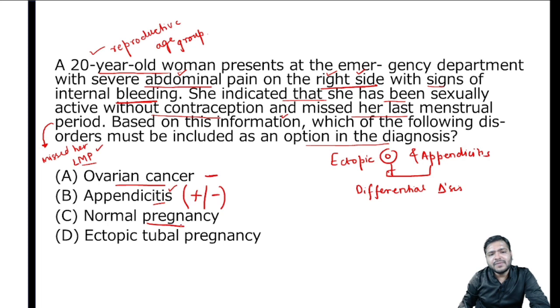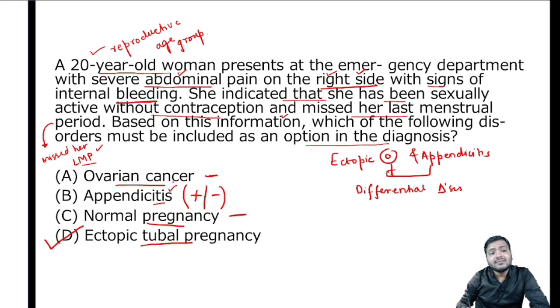Can it be a normal pregnancy? No, in a normal pregnancy severe abdominal pain and internal bleeding are not there. There is abdominal pain occurring, but it is not severe. Coming on to the last option, the ectopic tubal pregnancy. Yes, this can be the answer.